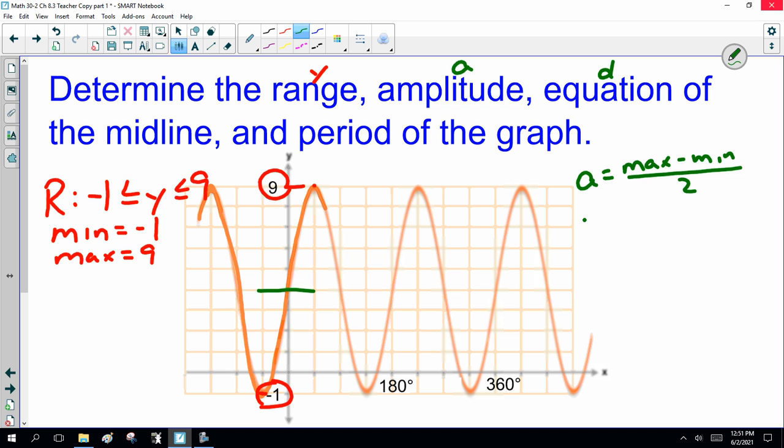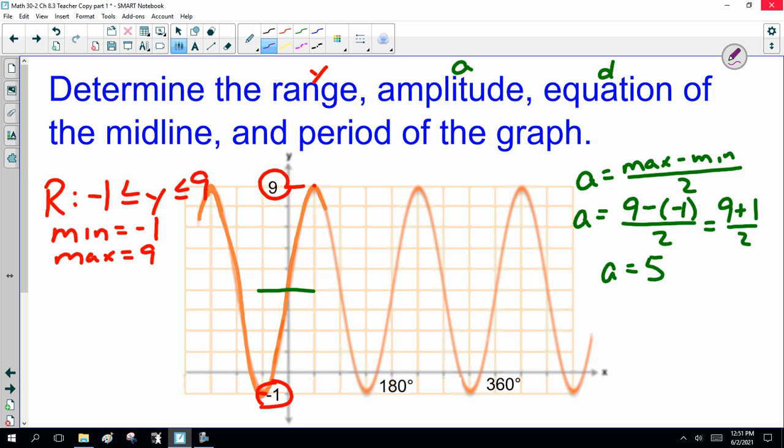So the maximum, and that's why we figured out the range first, 9 minus -1. Notice it's max minus min. I always screw that one up, so I have to check the formulas myself. So that is 9 plus 1 over 2. So the amplitude is 5.